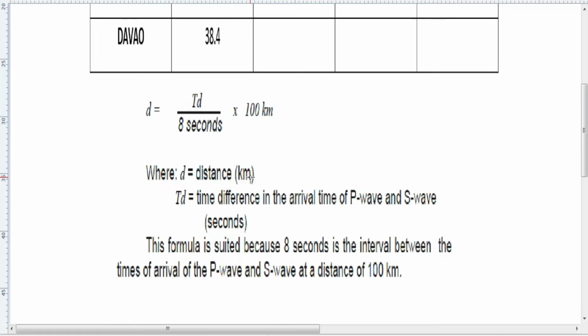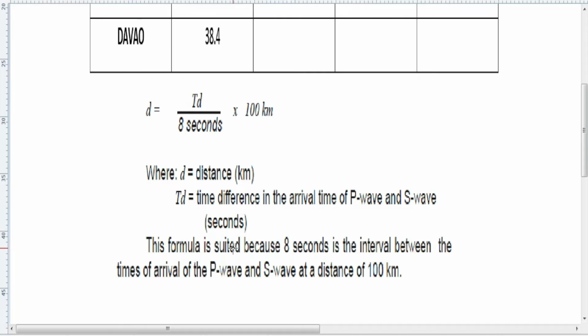So the distance of the recording station to the epicenter is represented by the variable D here, and that distance is expressed in kilometers. And then TD is the time difference in the arrival of P and S waves. So TD is in seconds.